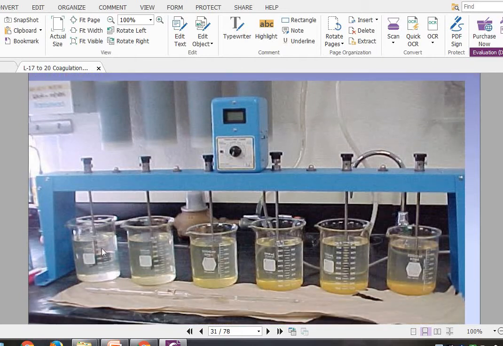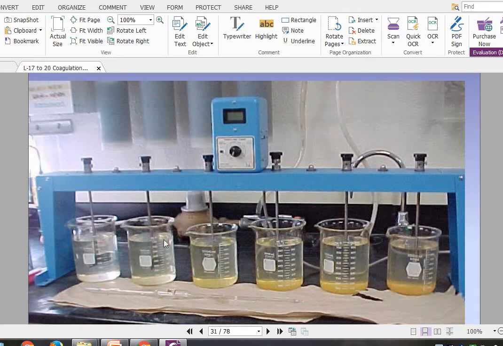You can see the mixing will take place with the help of a paddle. Initially the solution, say H2SO4 or NaOH, is added. You generally keep the pH at 7. Now the coagulant is added at an interval of 10.